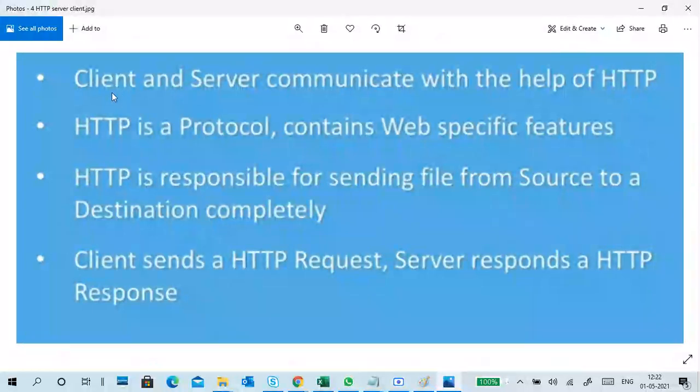Here you can see the client and server communicate with the help of HTTP. HTTP is a protocol that contains web-specific features. HTTP is responsible for sending a file from source to destination completely. The client sends an HTTP request, and the server sends an HTTP response. Understand, client to server is an HTTP request, server to client is an HTTP response.